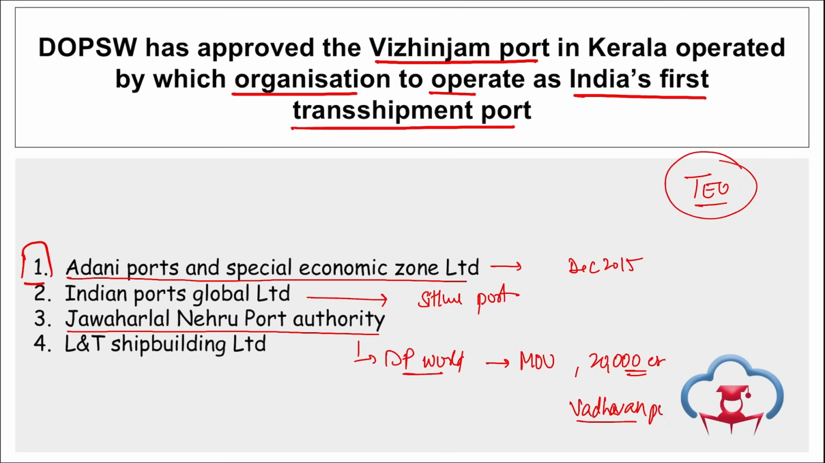And where is this Vadhavan Port located? It is located in the state of Maharashtra. So Jawaharlal Nehru Port Authority partnered with DP World and signed this MOU worth 20,000 crore rupees for the development of Vadhavan Port, that is in Maharashtra.